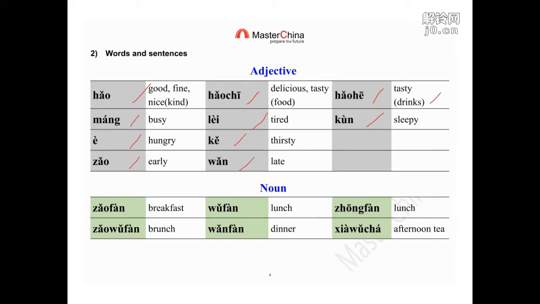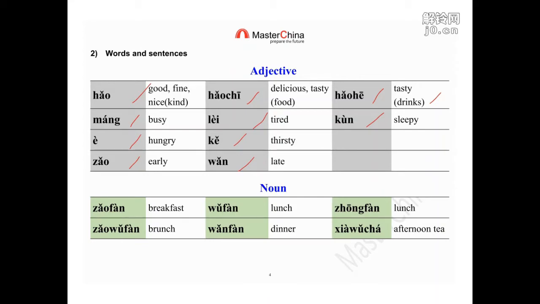Actually, these 2 words we already mentioned in the last class. 早上, remember? 早上 is early morning. So 早 itself means early. And the opposite one is 晚上. That's the moonrise, right? So late, rise. And late means 晚. So you can see they are opposite to each other.